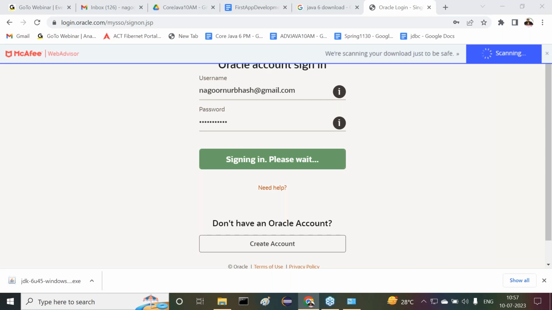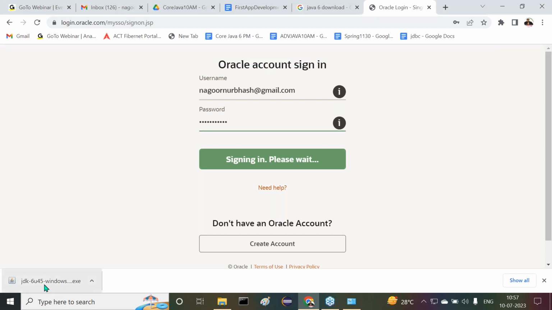Okay, right, sir. Now it was downloaded. So the Java 6 version is downloaded. Let me download all three versions of my software. What are the three versions? Java 6, Java 7, and Java 8. I want to download these three now. Observe carefully. Here, one-time login is sufficient. On that day, we can download any number of things. If I close this browser now, again we have to provide the account details. For a browser session, one-time login is sufficient.